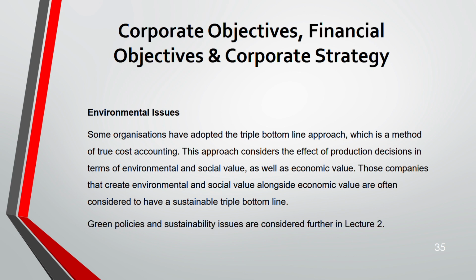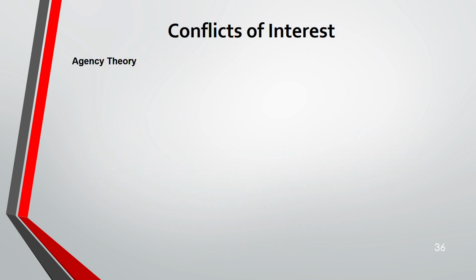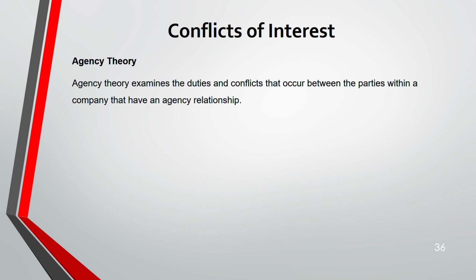Now, green policies and sustainability, as I told you, will be discussed further in lecture 2, and is also very important because this is a new area that has been added from this year onwards for financial management, which I discussed when I went through the syllabus. Now, next, the third part of this lecture is the stakeholder. Conflicts of interest between various stakeholders and how it is managed. Before understanding stakeholder, you need to understand one concept known as agency theory. What is agency theory?